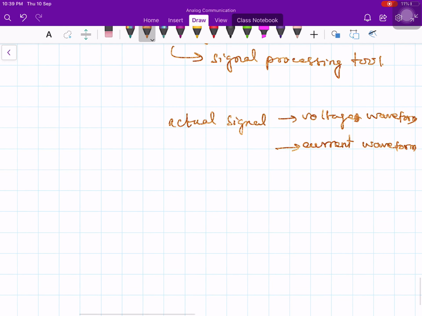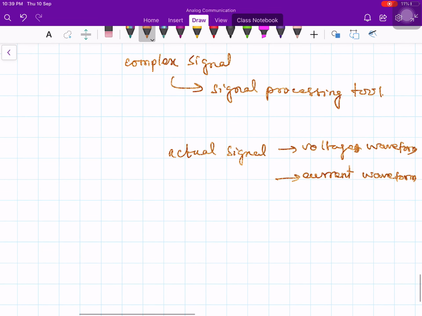Now the second part of the name. Let me complete this first. The first thing that we have learned is that this waveform has an upper sideband and a lower sideband, each of which carries the complete information about the message by itself. However, in this kind of signal we transmit both sidebands, and therefore it is called a double sideband modulated signal, because we are transmitting the upper sideband and the lower sideband.